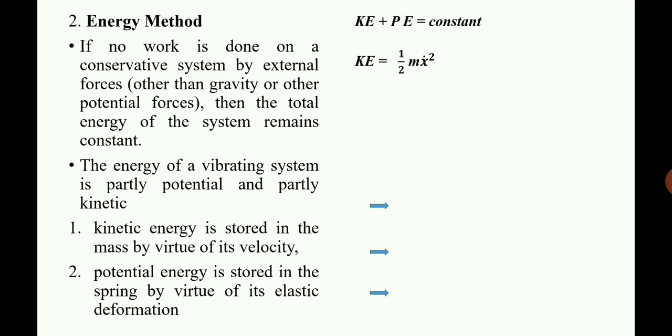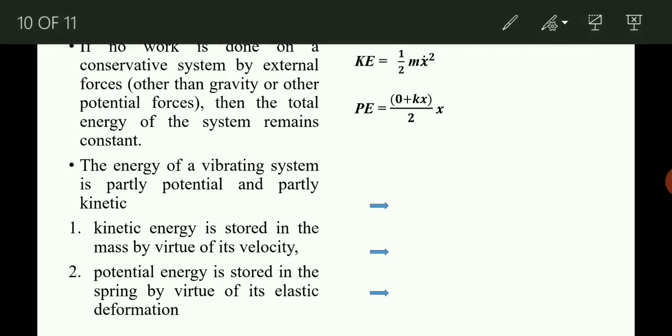So we know that the kinetic energy of a system is equal to half mv square, and v is represented as x dot in our case, therefore it is half m x dot square, and the potential energy will be taken as the average of force into the distance. So the maximum spring force is k into x. As we know, k is the stiffness coefficient and x is the displacement, therefore the spring force is kx, and we are taking the average value, therefore it will be 0 plus kx divided by 2, that is it will be equal to half kx square.